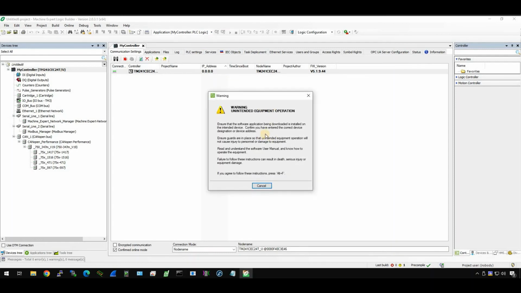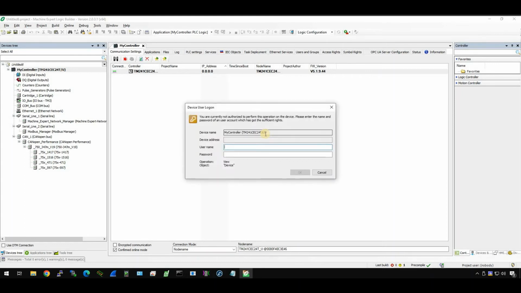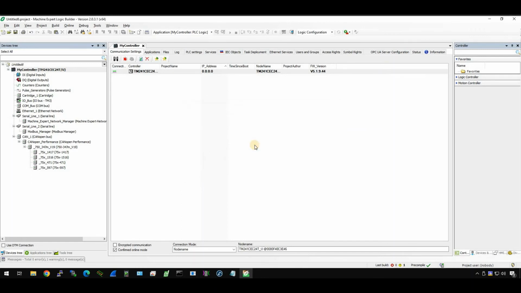Here is just a warning: are you sure you want to do this operation? Alt+F to confirm it. Because this is not my first time logging into my CPU, I configured the username and password before, so I just enter my username and password here. Enter. You want to log in? Yes.